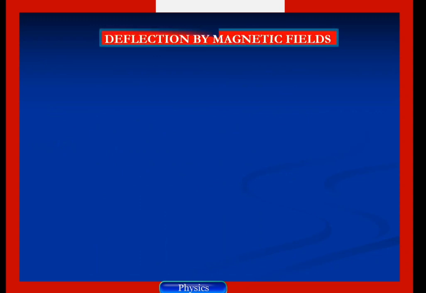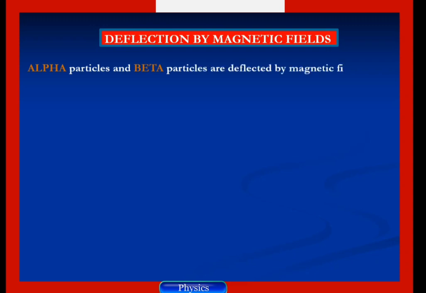So let us look at deflection by magnetic fields. Alpha particles and beta particles are deflected by magnetic fields, confirming that they must carry charges. So it means that they both have charges. That is why they are deflected by a magnetic field.